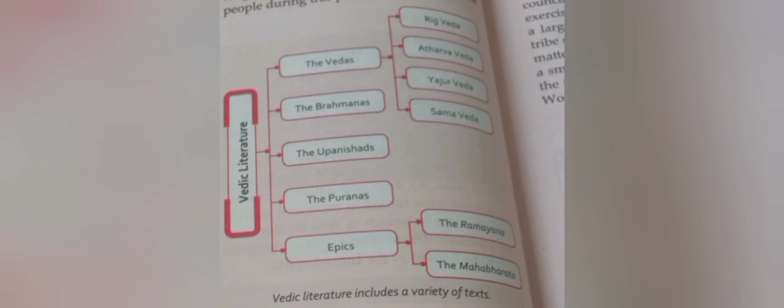Social means what they are doing in the society, what's going on in the society. Religious means they are talking about the religion that they believe. Economic means the life they are doing, how they earn, how they work, all those things. And political life means it deals with the way of ruling. Who ruled them? Who were the kings? Okay, so that is what the Vedic literature tells us about.